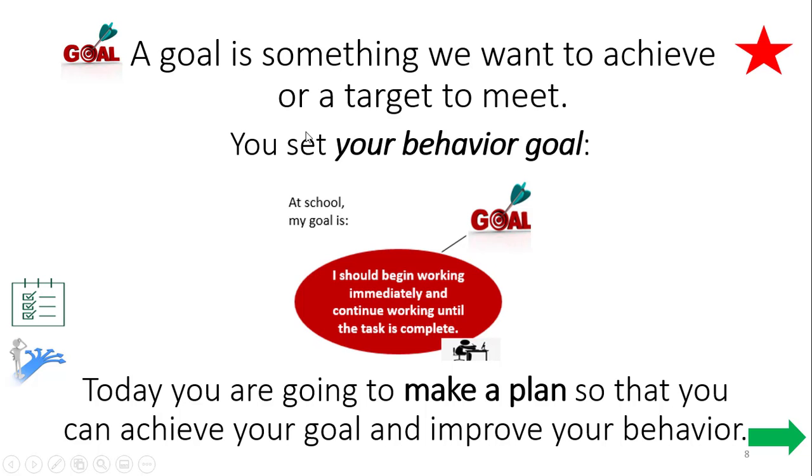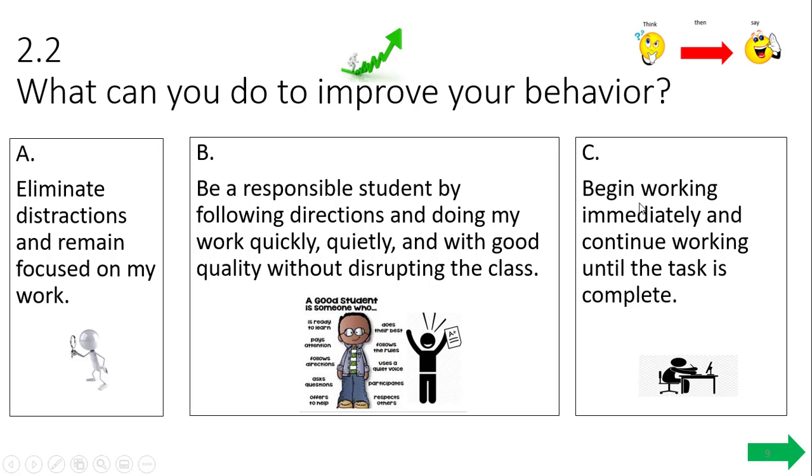So a goal is something that we want to achieve or a target to meet. You have set your behavior goal already. Isaiah, get ready. Read it with me. I should begin working immediately and continue working until the task is complete. So today you're going to make a plan so that you can achieve your behavior goal and improve your behavior. One way that we improve our behavior is by setting goals. So what can you do to improve your behavior?